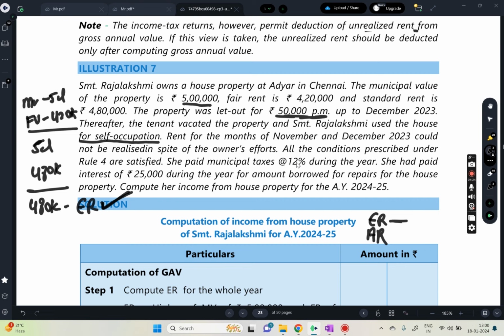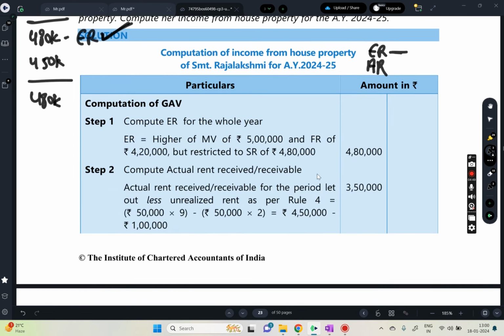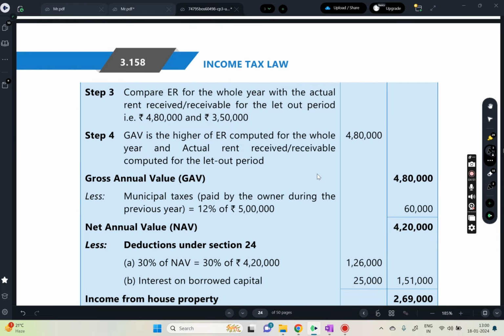The let out period is up to December 2023, so that means 9 months. 50,000 into 9 will be 4,50,000. We take whichever is higher. Obviously 4,80,000 is higher, so that would be our GAV.